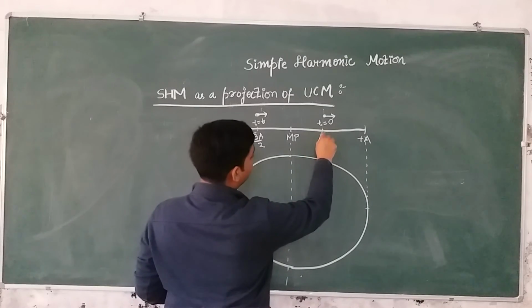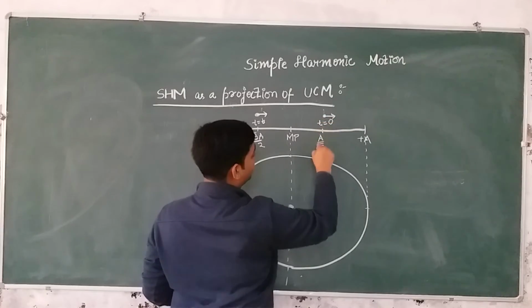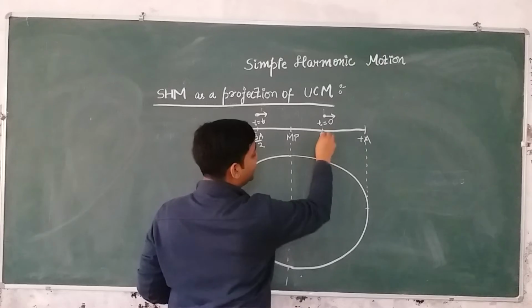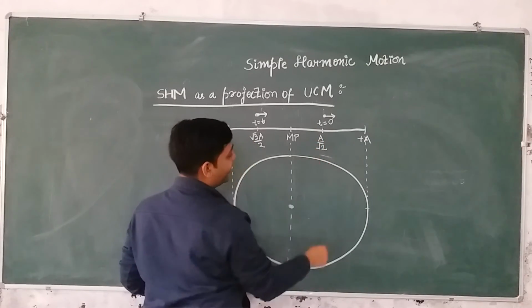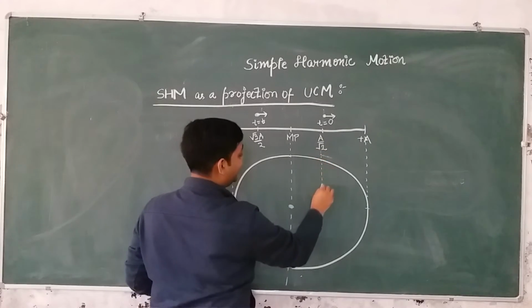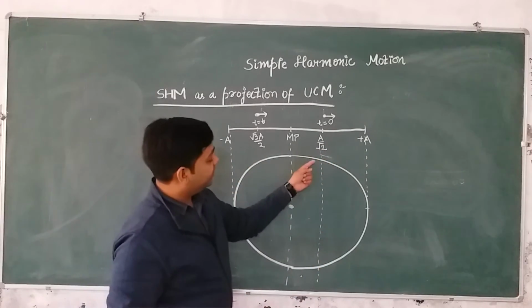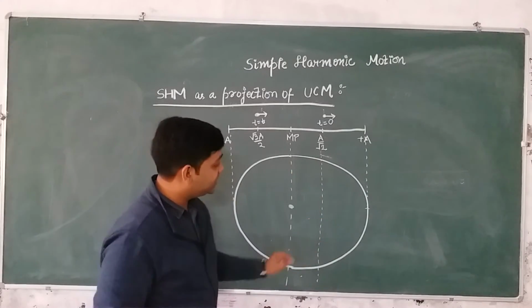Now if you see the projection of the particle when it is present at t equal to 0. At t equal to 0 the particle is present at this point. So now if I see the projection of this particle on this circular track, we will draw a line like this. So there are two possible positions. One is this position and one is this position.